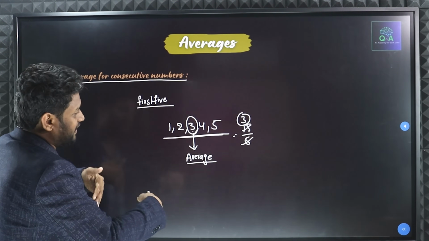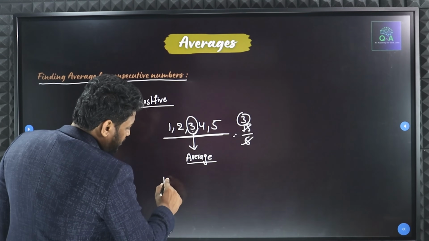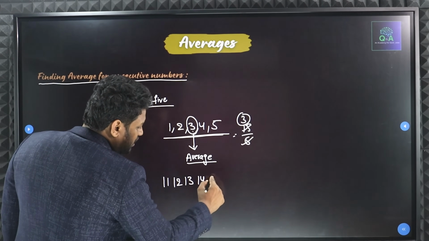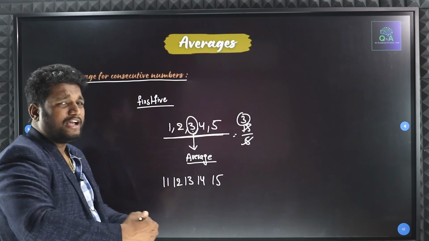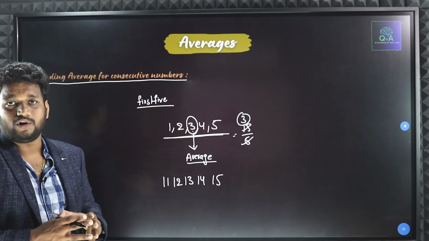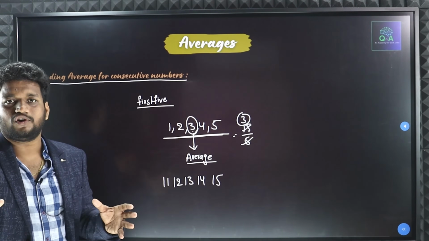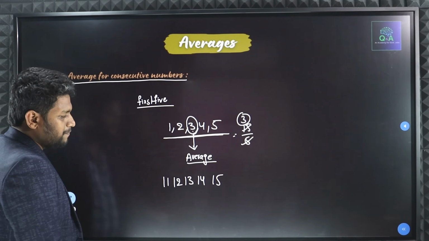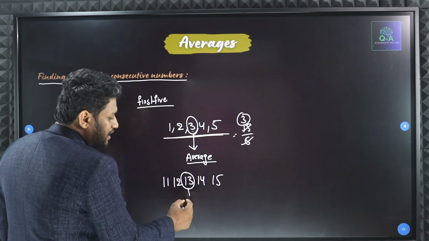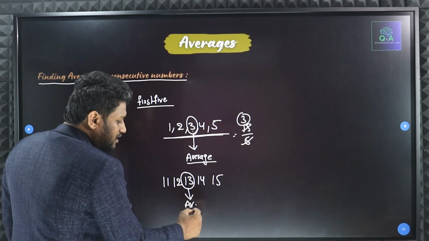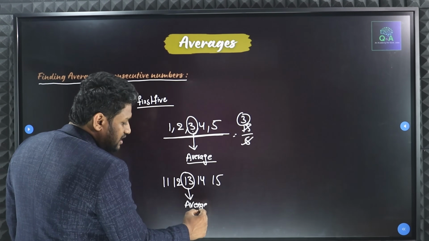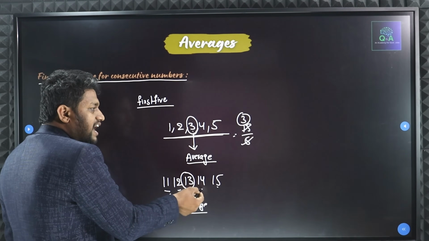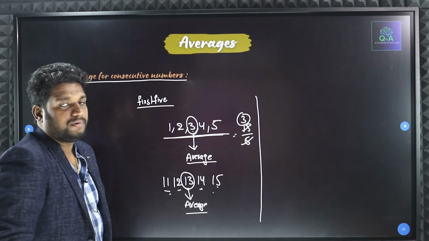In the same way, if I take the question with different numbers, from 11 if I start, 11, 12, 13, 14, 15. Any consecutive numbers, from 100 if you take also, 100, 101, 102, 103, 104, 105. For such type of numbers, any consecutive numbers, your middle number only will be the average. Here taking the middle number is very easy, because here I have only 5 numbers. If I have 5 numbers, I can take the middle number very easily.